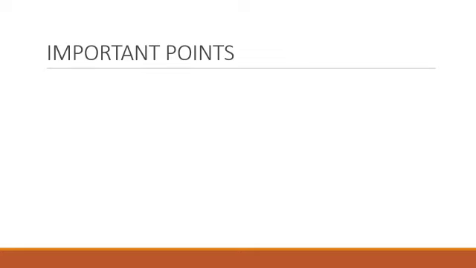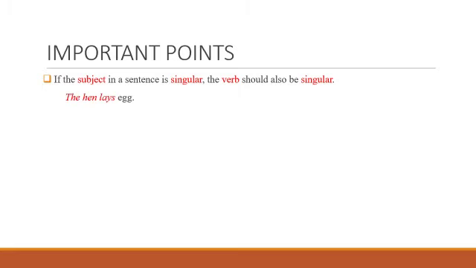Let us see some examples to understand the previous point more clearly. If the subject in a sentence is singular, the verb should also be singular. The hen lays egg. Here the word hen is a singular subject. That is why we use the verb lays as a singular verb. Rafiq is playing football.